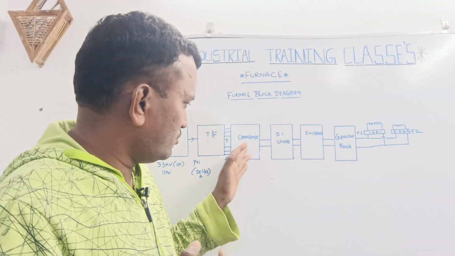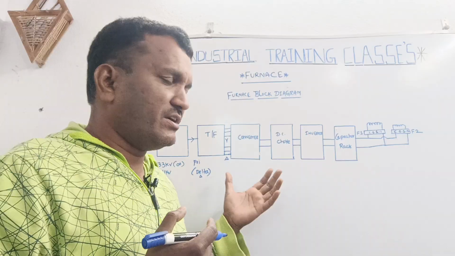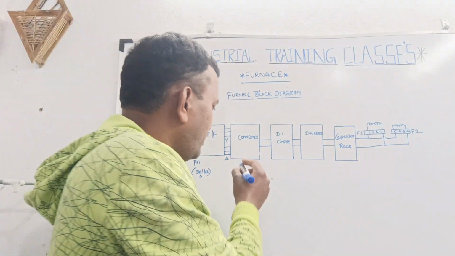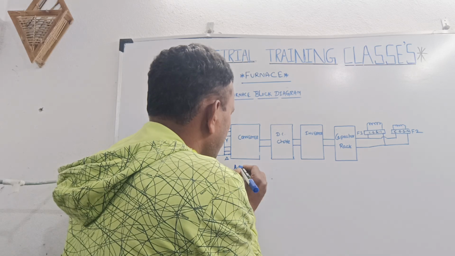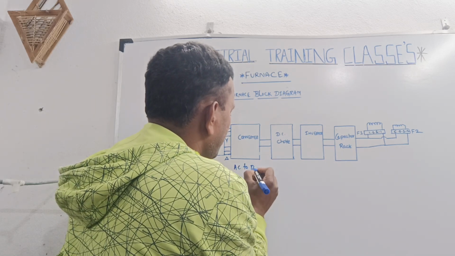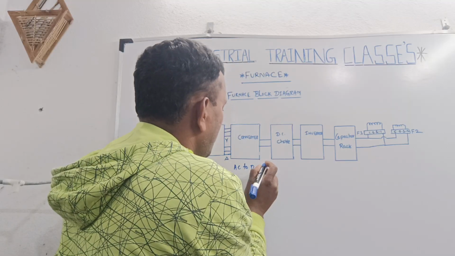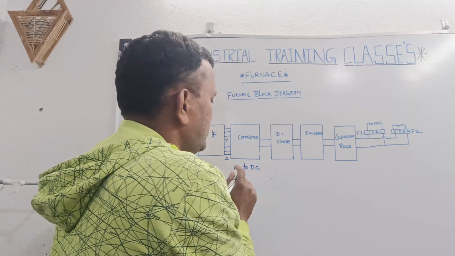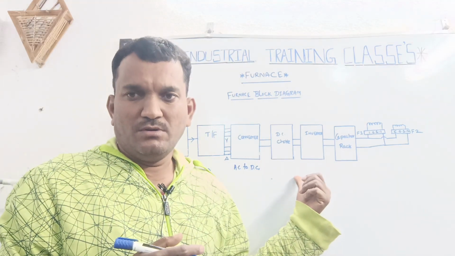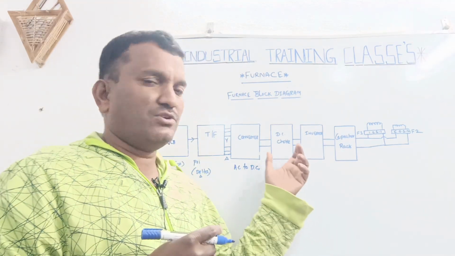That is going to two converters. What is the converter function? The converter function is to convert AC to DC. Once it is converted from AC to DC, the DC power goes to the DC choke.